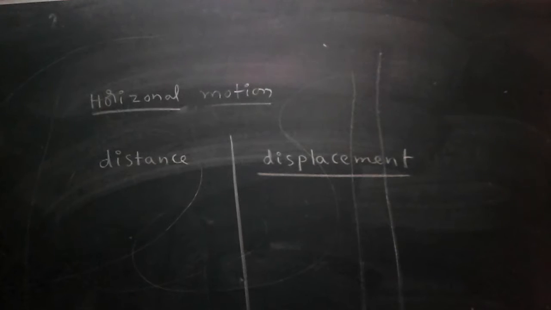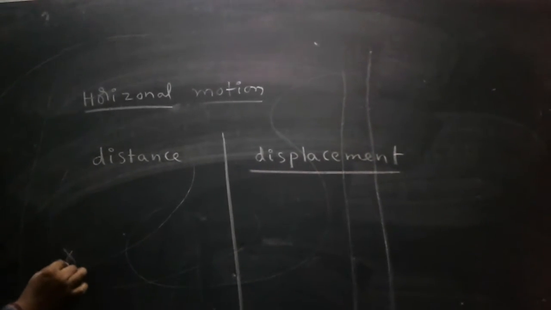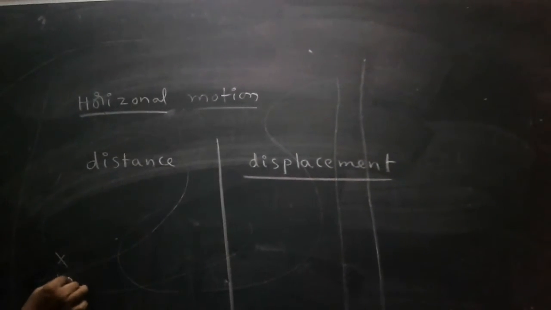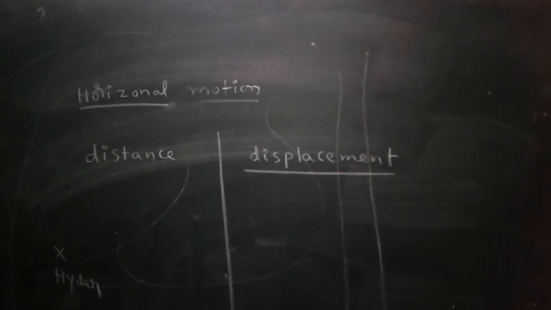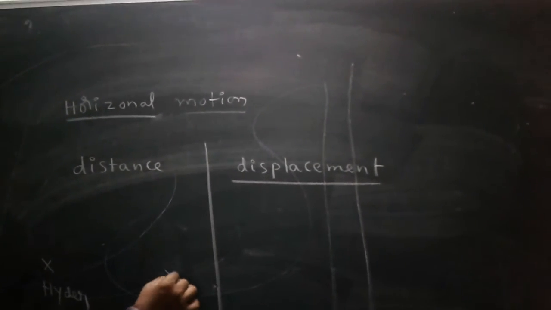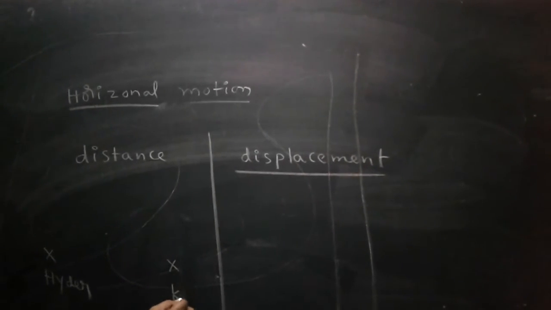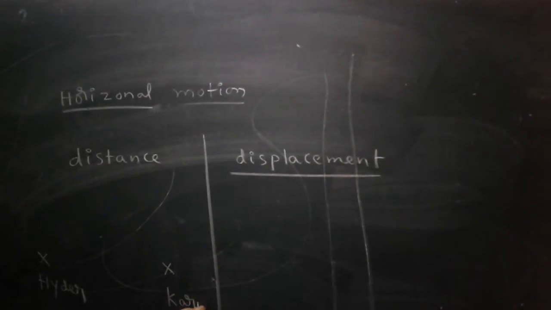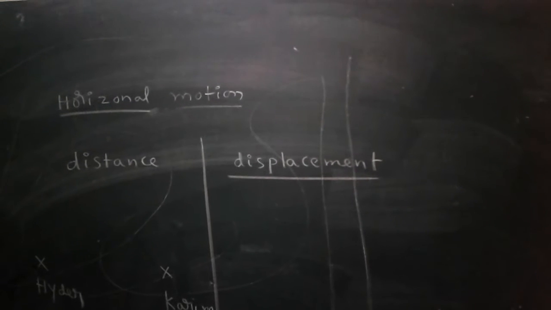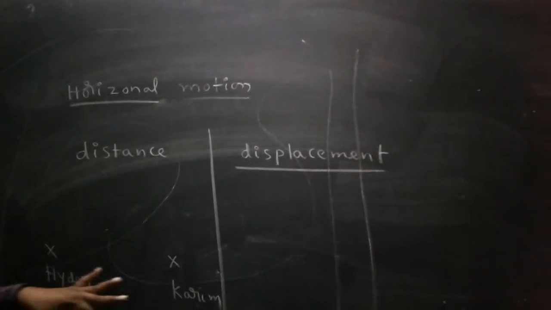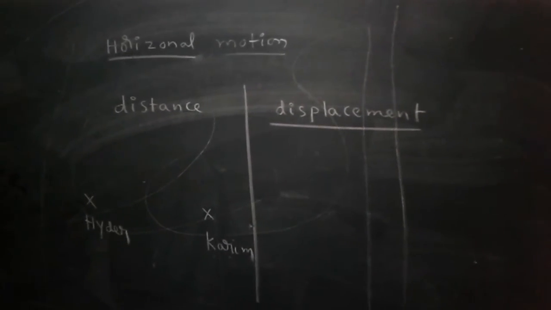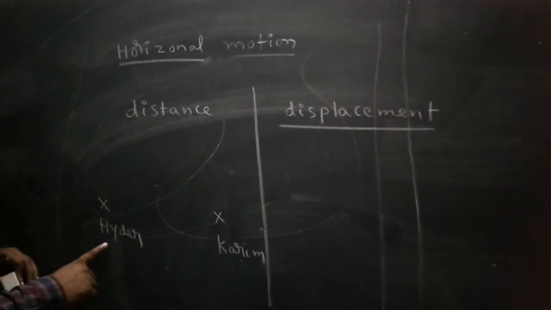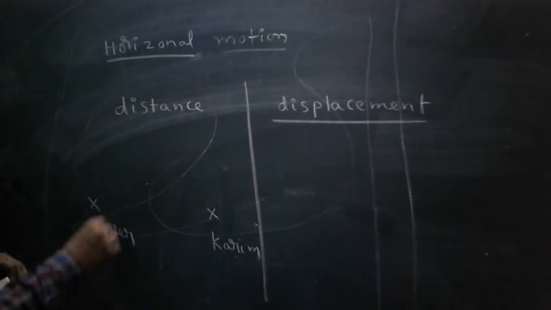Okay, for example, this is Hyderabad, Uppal. And this is your Karimnagar. In this situation, we move from Hyderabad to Karimnagar.